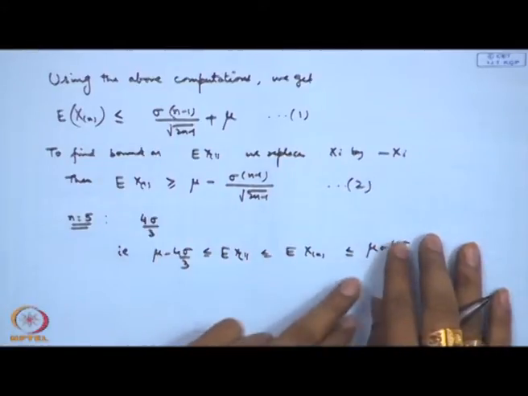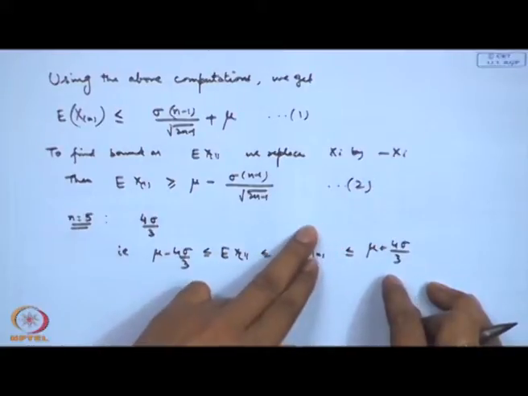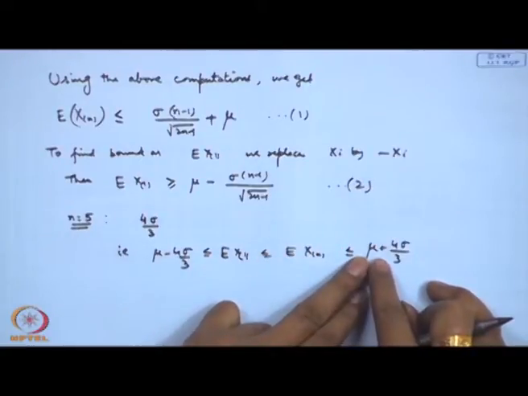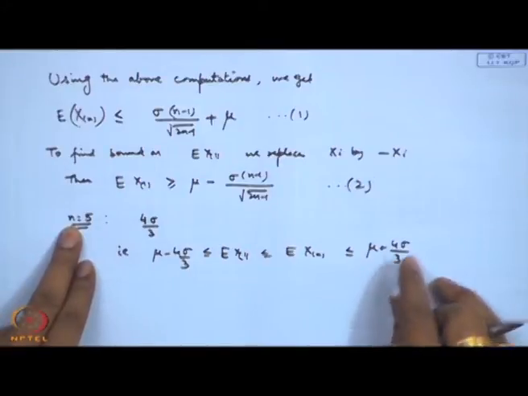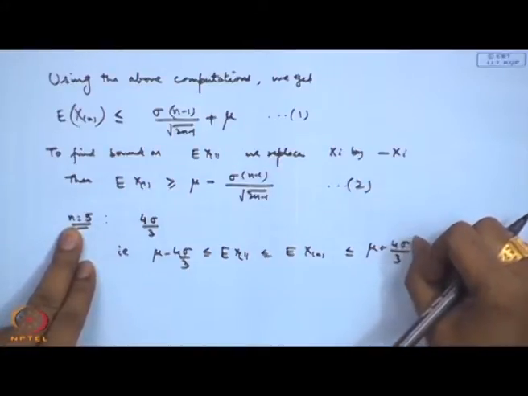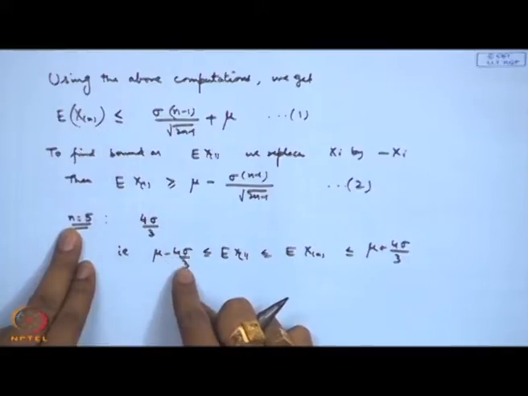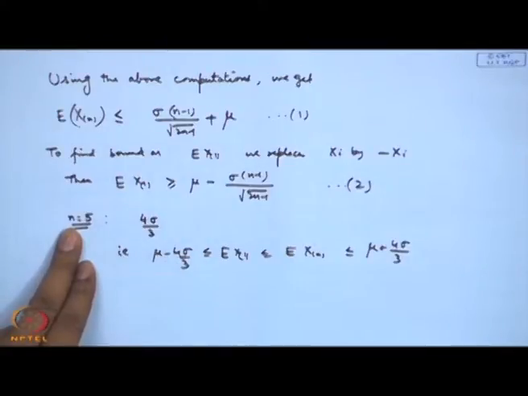For example, we know expectation of each Xi is mu. Now I want to talk about expectation of Xn. The upper bound that is attained when I have a sample of size 5 is mu plus 4 by 3 times the standard deviation of the random variable, and similarly the lower bound will be mu minus 4 by 3 times the standard deviation.